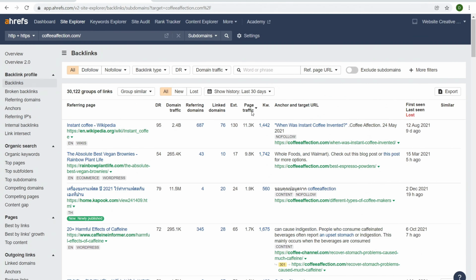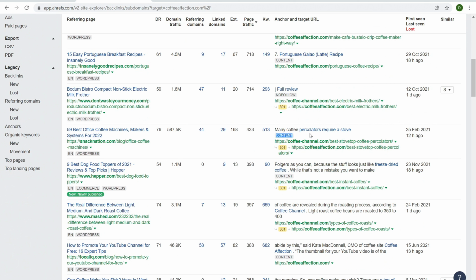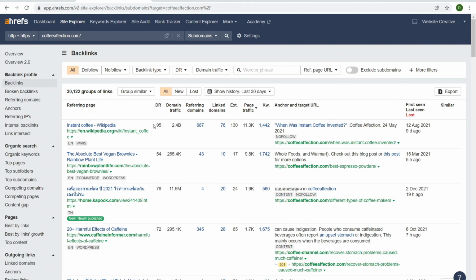I love it. So detailed, so helpful for finding other websites that are A, competitors that you could do keyword research on themselves, B, opportunities to build links yourself. And build links is not some scammy thing. What building links means is promoting your website. So it's like, okay, how do I get a link on, for example, I come over here and we have coffeechannel.com. How do I get a link on coffeechannel.com? What kind of content do they want me to create? What's an opportunity, etc. Okay. And so that's the usefulness of finding backlinks.